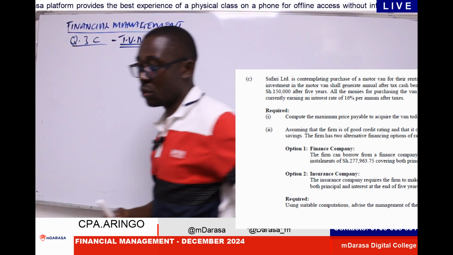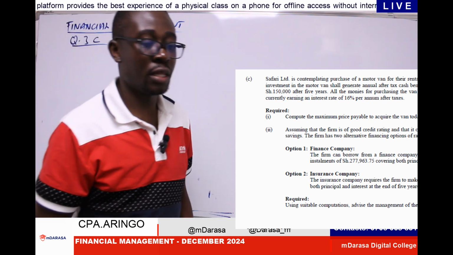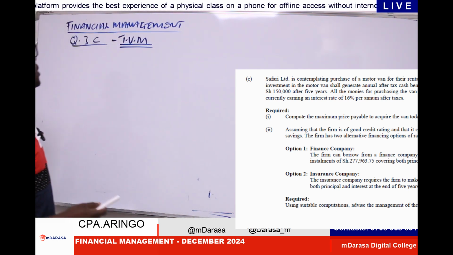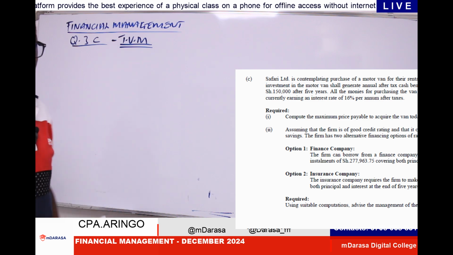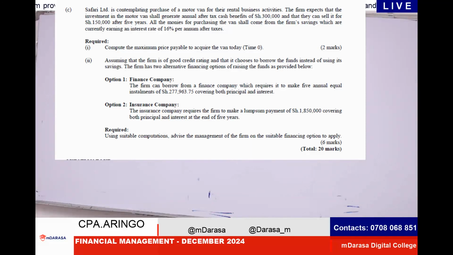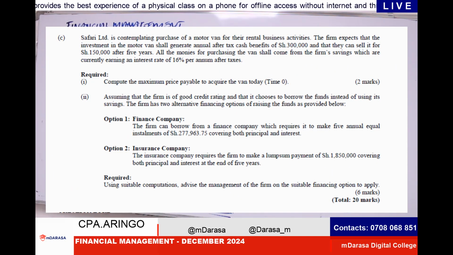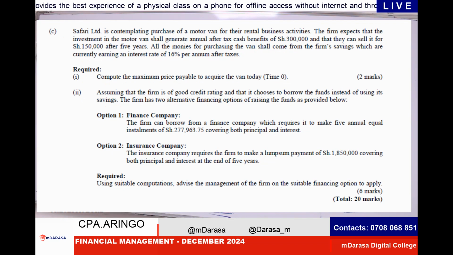So looking at this question, I want us to see what you are required to do in this part. That is December 2024, question number 3C. I'm displaying the question here so that all of us can view it and see what you are required to do. I want to go into details in relation to TVM because I've been guiding you over and over again. By now, we should have it at our fingertips, right?